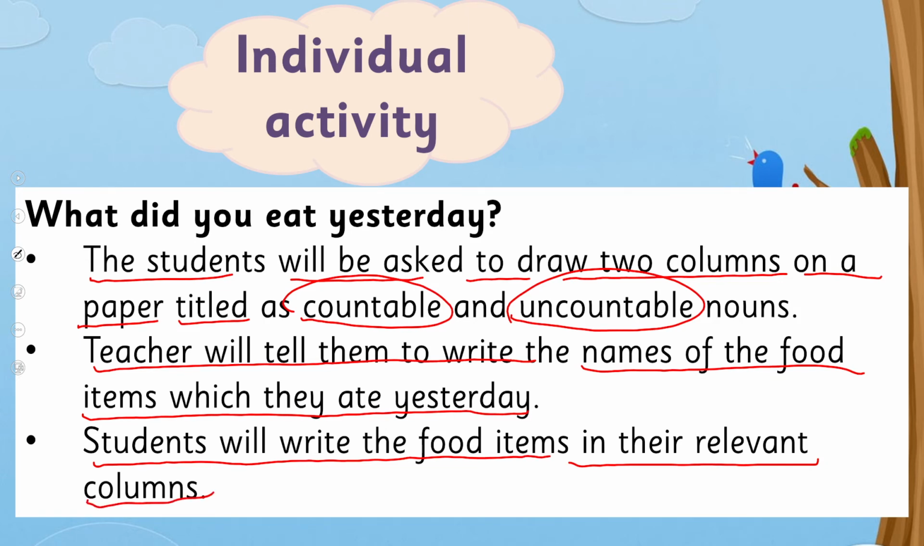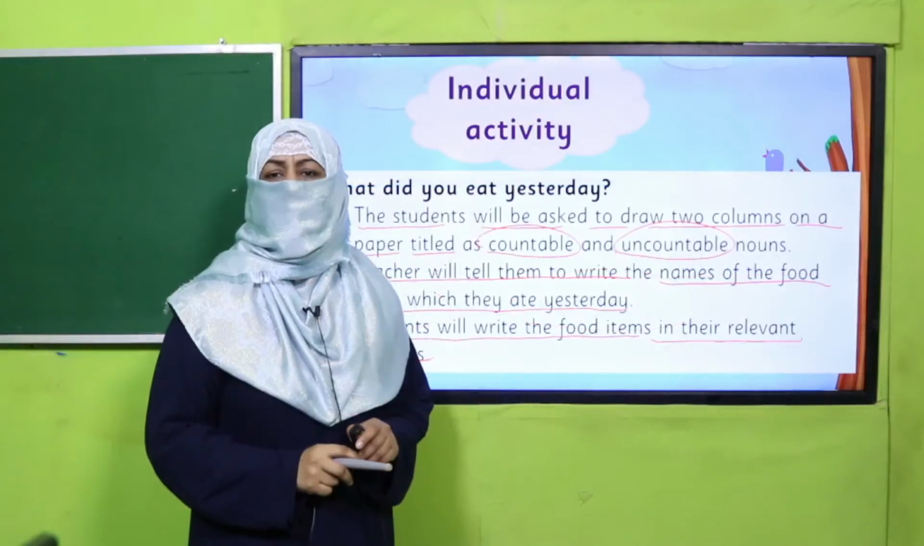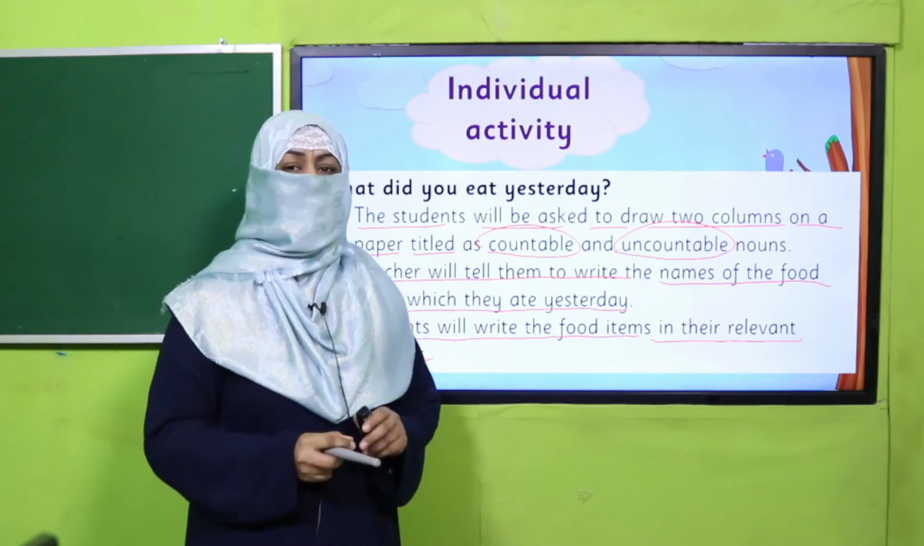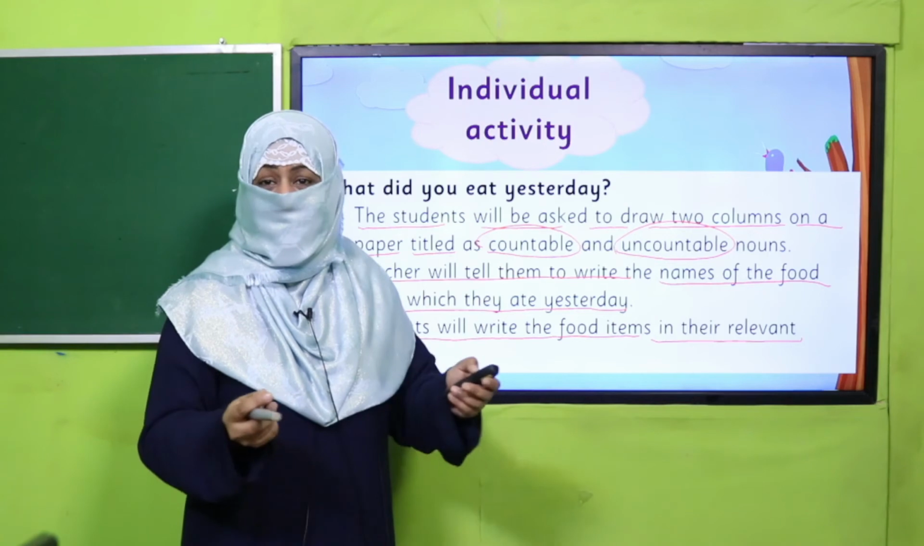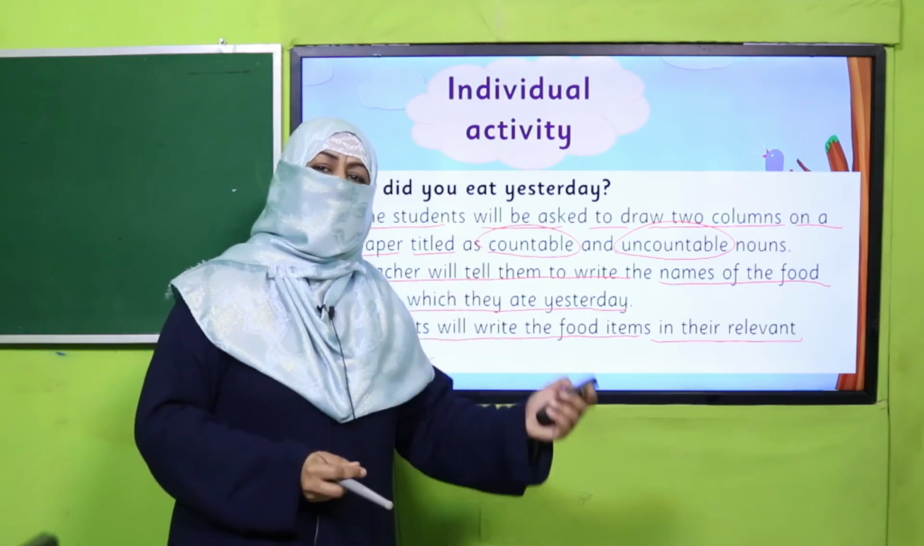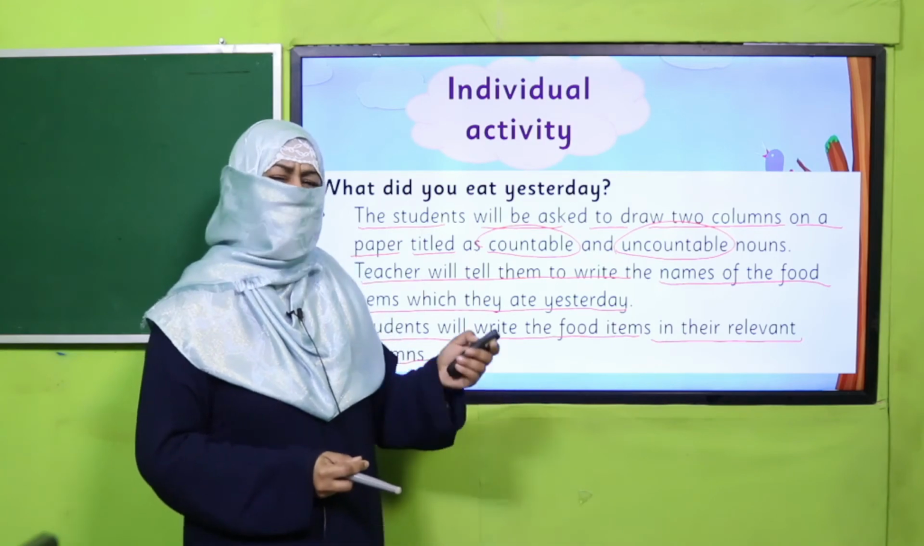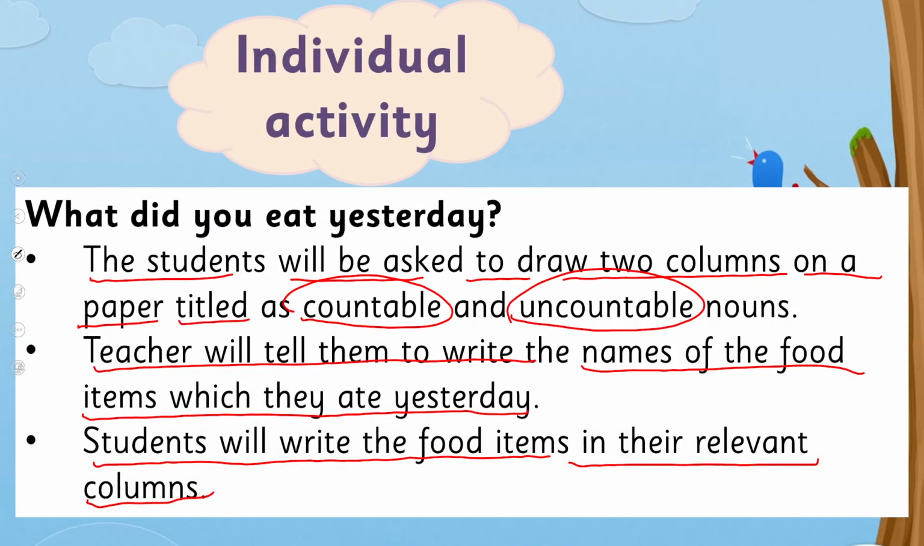For example, if you have eaten chapati, it's countable, you can write it in countable column. But if you have eaten rice, rice is uncountable, you will write it in uncountable column. Okay, so are you clear? All right, pause the video, enjoy this beautiful activity.